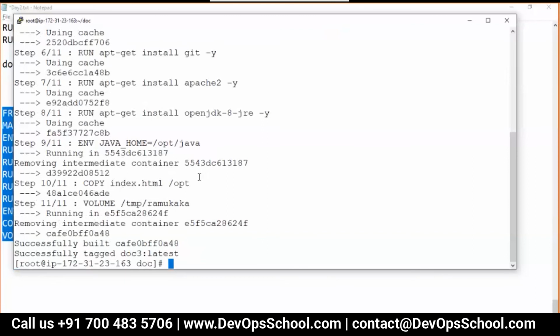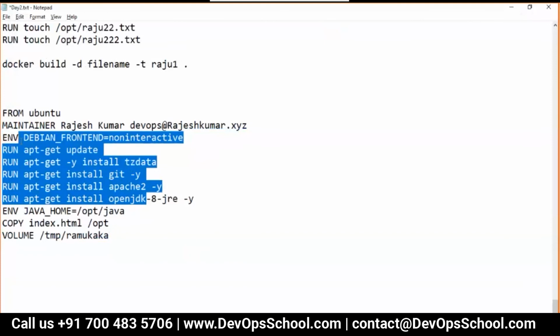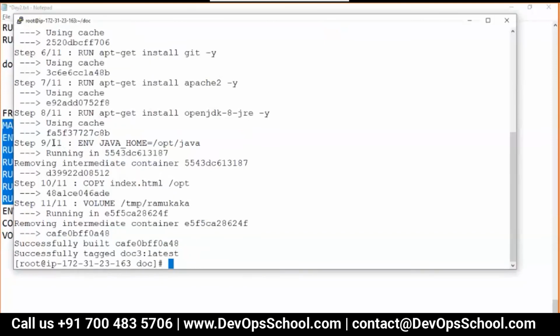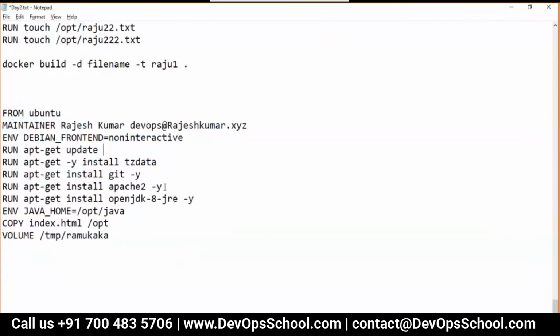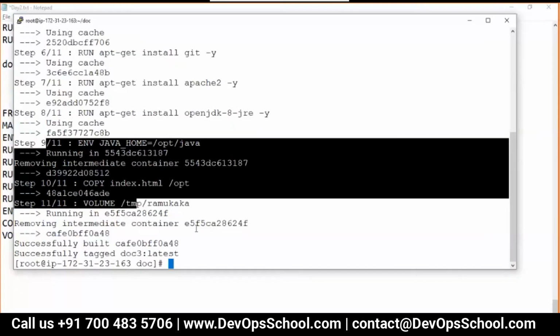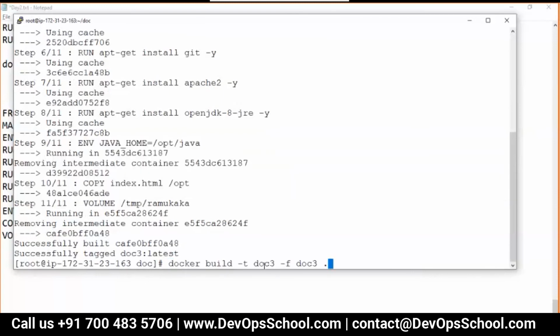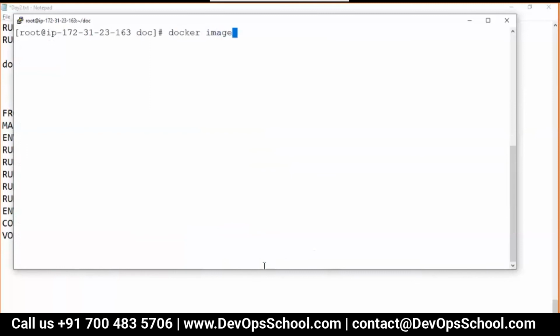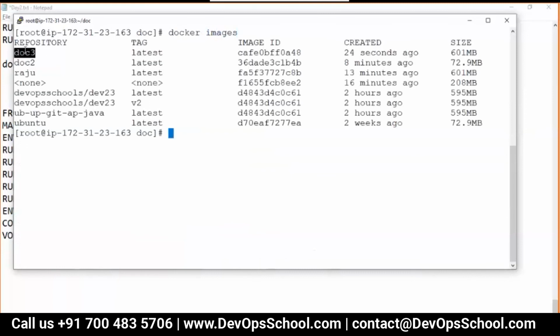Guys, you saw it's so fast. How come? Because most of the layers were already created. See here, you got these images. The image's name is doc3. Okay, so look at this here. docker images doc3. See here, this is the image. Now, can I test this doc3 image and see if I have my desired one or not?